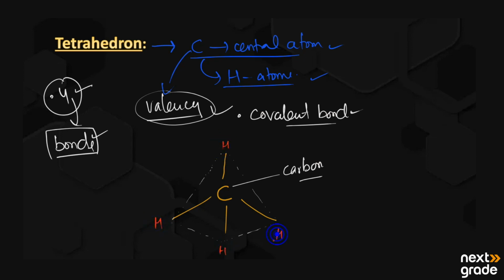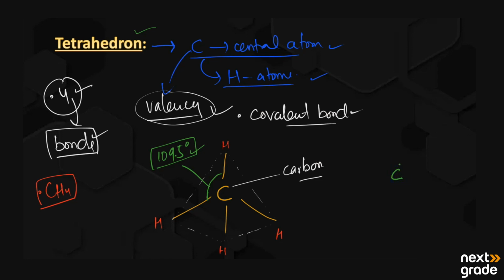This is the structure of methane, CH4, and the angle between the carbon and two hydrogens is 109.5 degrees. If asked what type of structure carbon has, it has a tetrahedron structure, with the atoms arranged in a three-dimensional structure.